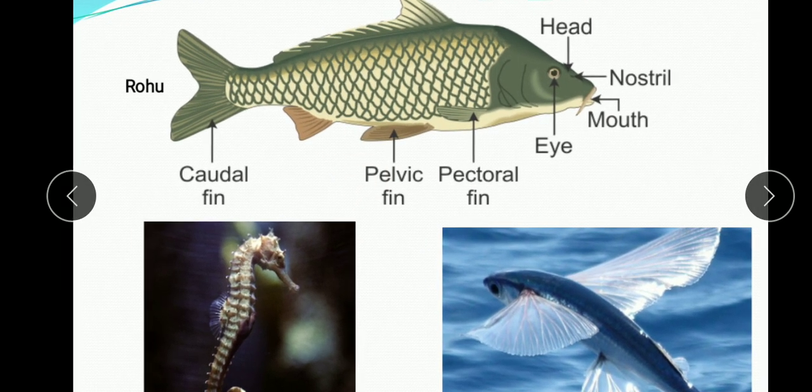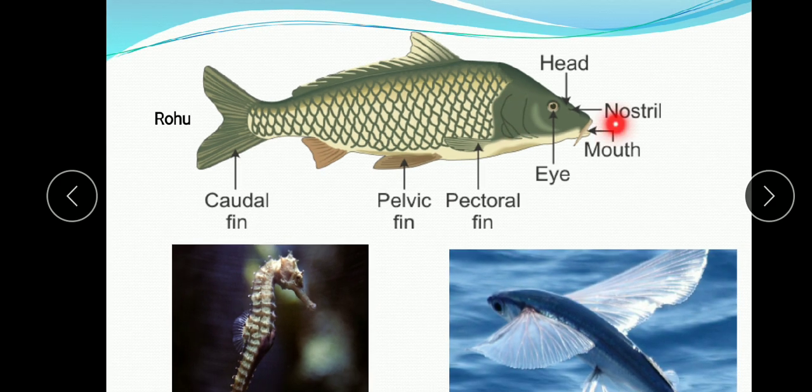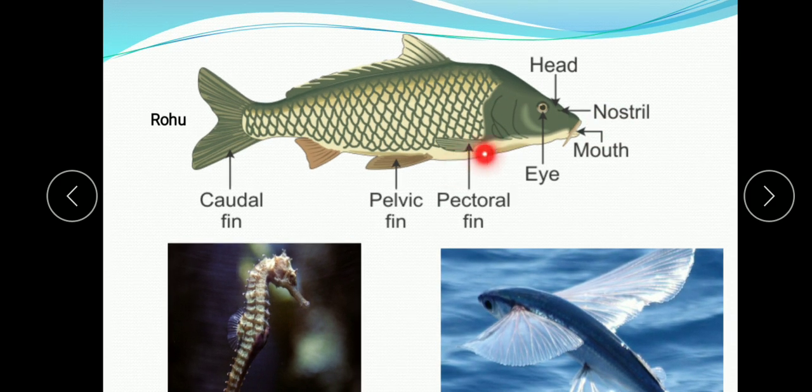So, here you will see the mouth, that is the mouth is terminal and anteriorly placed, and this is the eye, head region, and here you will see the operculum. This is the operculum, that is the covering of the gills. These are the fins, pelvic fins, pectoral fins.